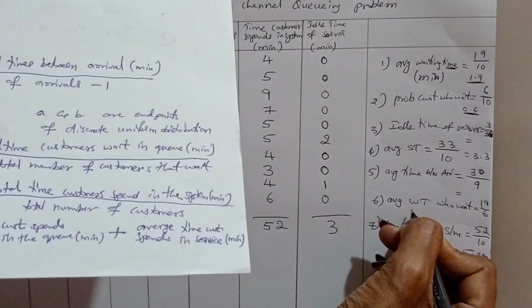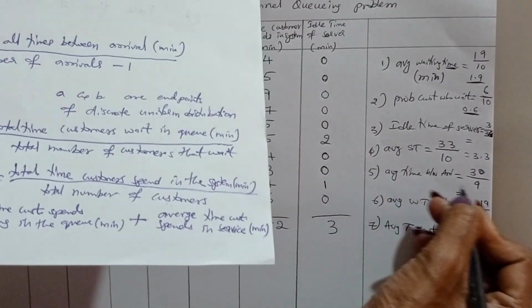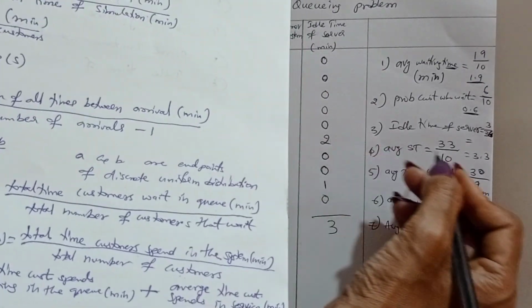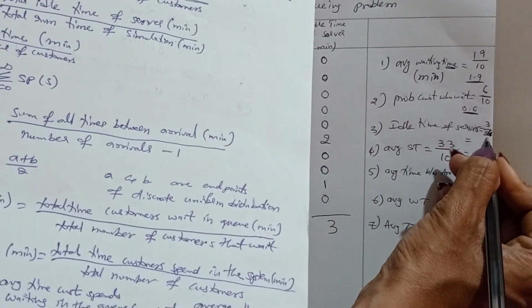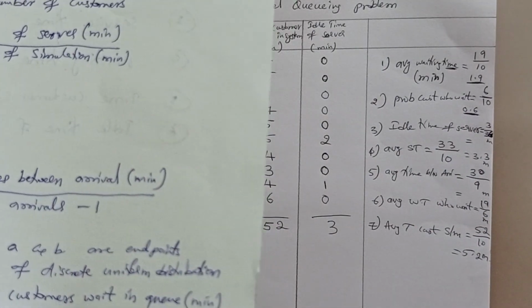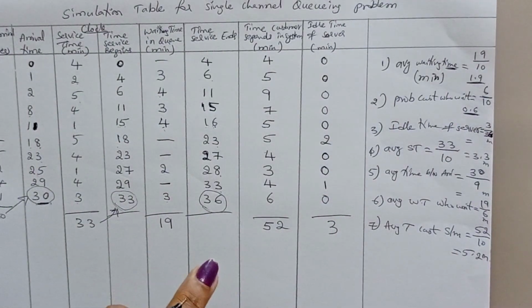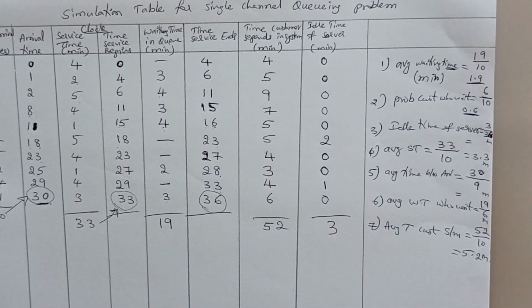Wherever you get an average time, you'll get minutes. Average time is also in minutes. Wherever you get a time, you need to represent it with units, like idle time. Probability means no need to represent the units. This is about how to calculate and find the simulation table. This is the simulation table, and from this, these are all the findings.